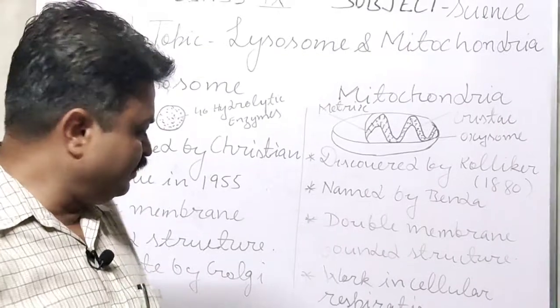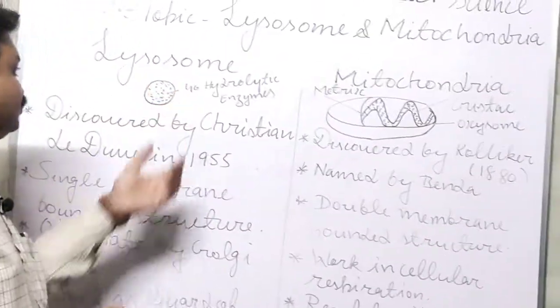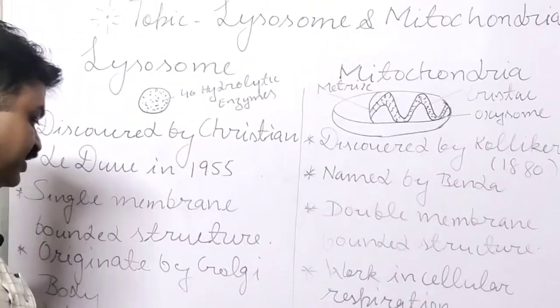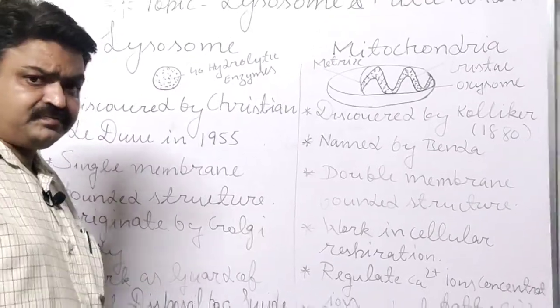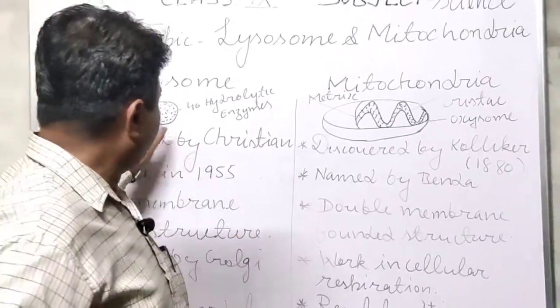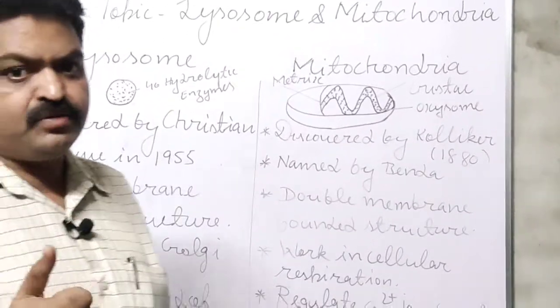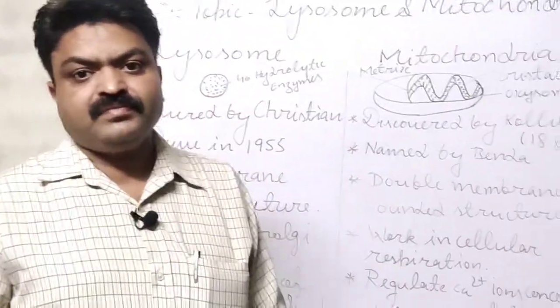So you will learn these terms that we can use for the lysosome. First is guard of the cell, second is disposal bag, third is suicide bag. Now, student, due to this digestion, it can digest any pathogen, foreign particle or organelles.